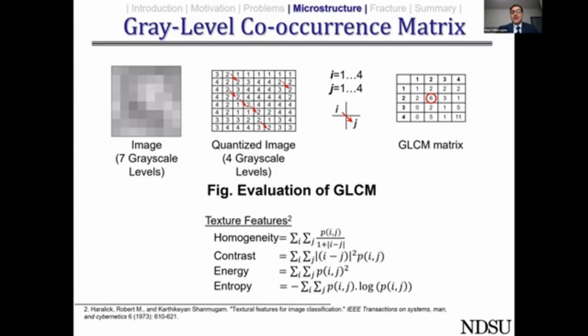So to circumvent these two problems, which is if you just simply use the pixel intensity, it's not going to work. And if you use deep learning algorithms, it is going to cost us a lot of time. So if you have 1 million images and if 1 minute is consumed for each image, assume that you will not get the results until 1 million minutes, which is still expensive.